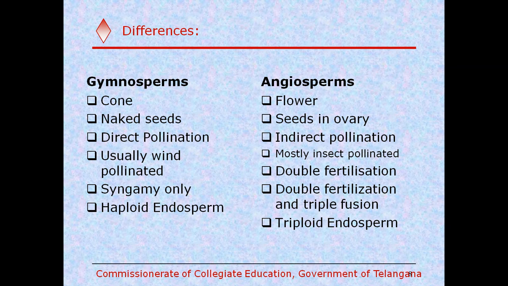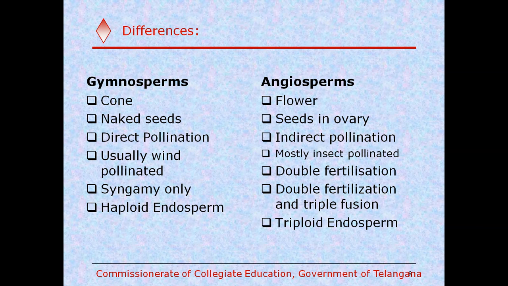So in the female reproductive structure, also called the gynoecium, we observe the stigma at the top, below the stigma the style, and below the style the ovary. It consists of the ovules. The pollen grains fall on the stigma. They can't directly fall on the ovules as in gymnosperms. In angiosperms, pollen grains fall on the stigma, which is called indirect pollination.